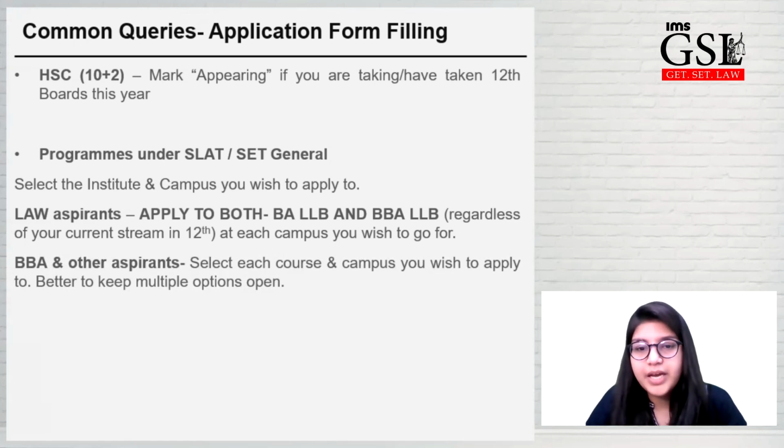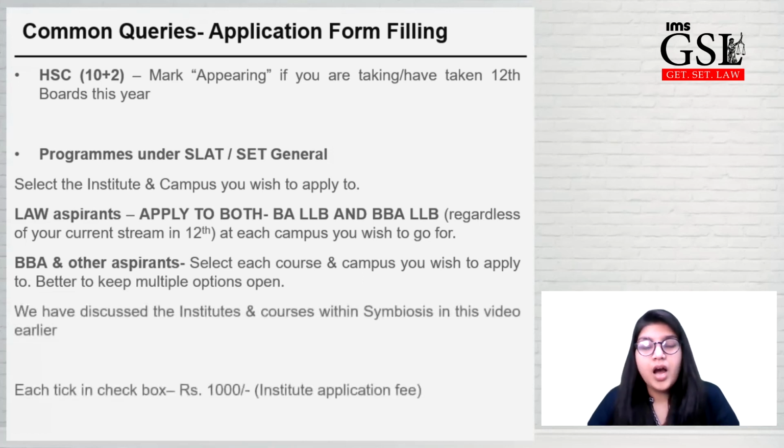For students who are applying for BBA and other UG programs, select each course and campus that you want to apply to, and we always recommend that you keep multiple options open, apply to more institutes and more programs, so that you have a backup option after the results are announced. Let me remind you, for each tick in the checkbox, in the sense each institute and each program that you're applying to, the application fee is ₹1,000. So your application fee will keep on increasing with the number of institutes that you select.